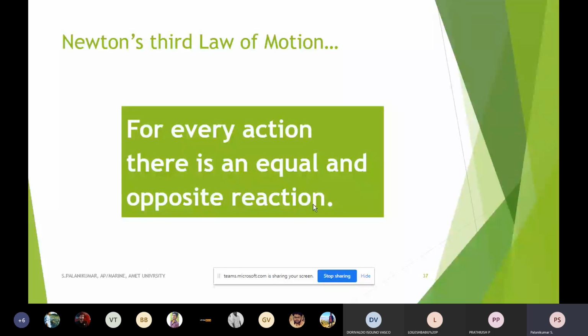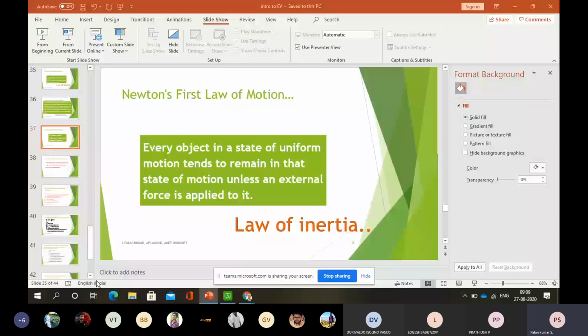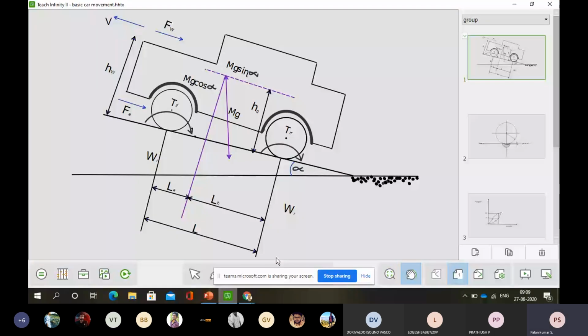I will explain. First we will see the diagram. Are you all able to see this diagram? Yes, sir. So I have taken an example case, a vehicle in uphill movement.